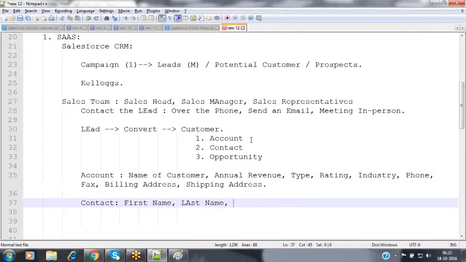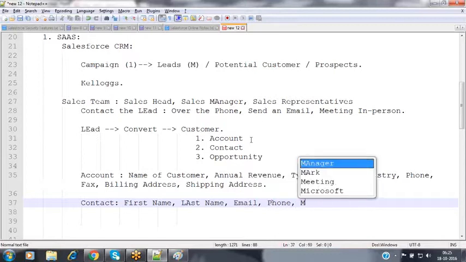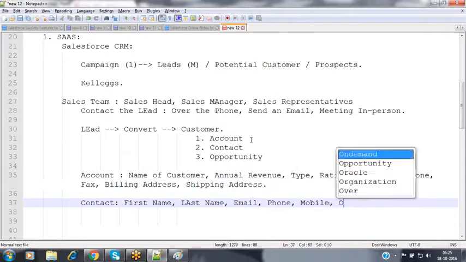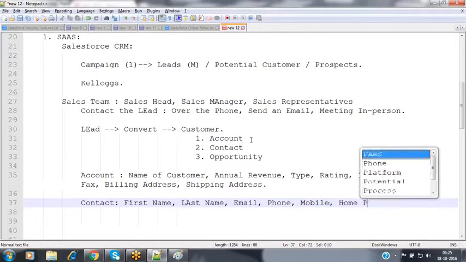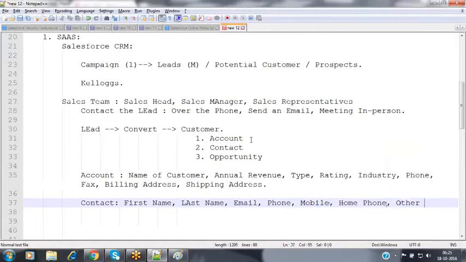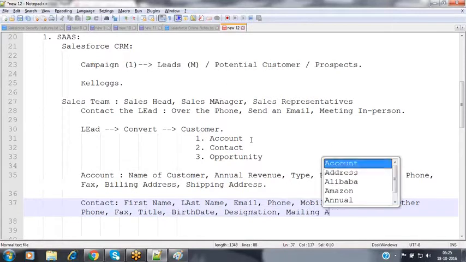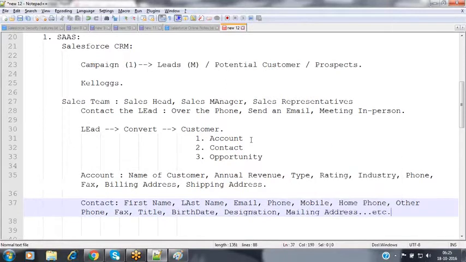Like the first name, last name, email, phone number, his mobile number, his home phone, and then other phone numbers, and the fax number, email ID, his title, his birth date, and his designation, his mailing address. All this information we are storing inside that contact record.